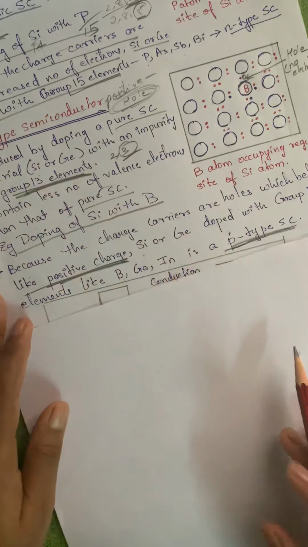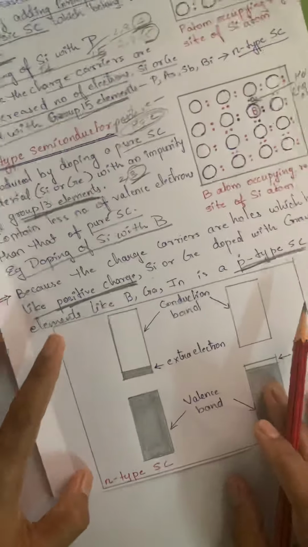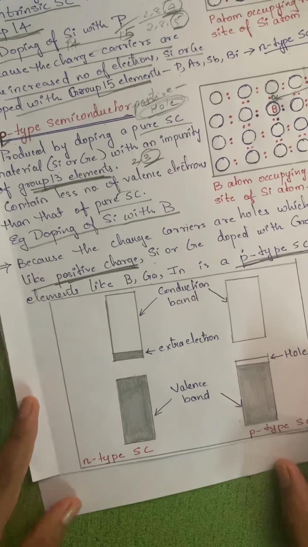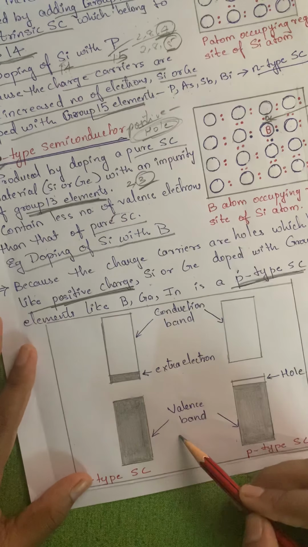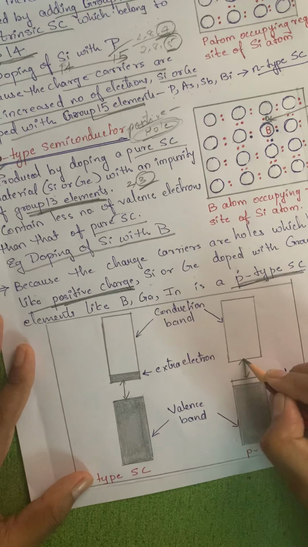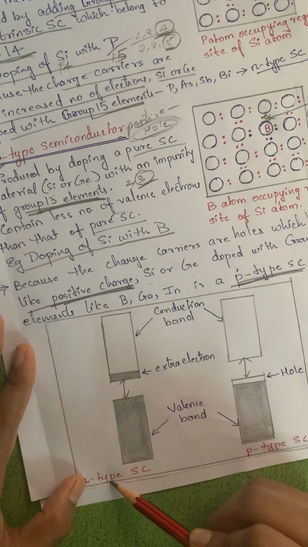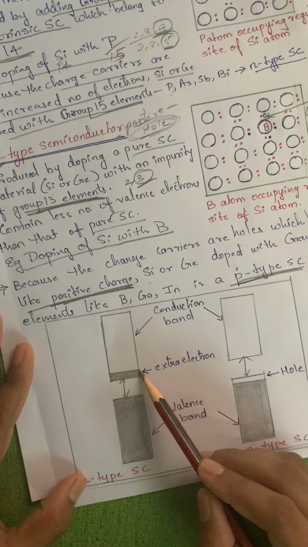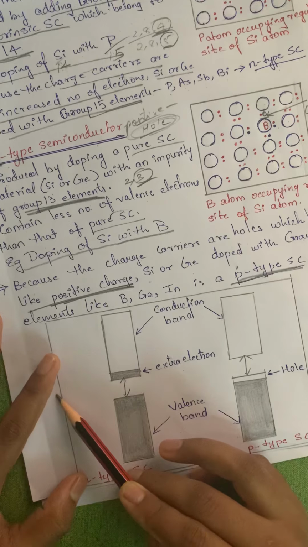Now we will see the energy level diagram of the conduction band and valence band. By the diagram itself you might have understood what is happening. The valence band is there, the conduction band is there, and in between is the band gap. In an N-type semiconductor extra electrons will be there, and because of this electricity will be conducted.